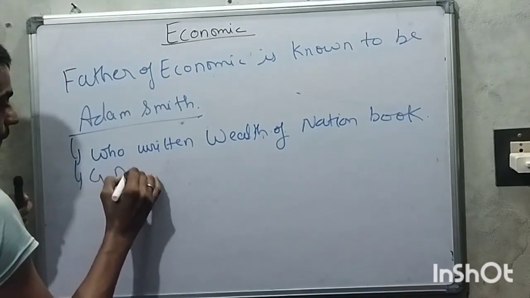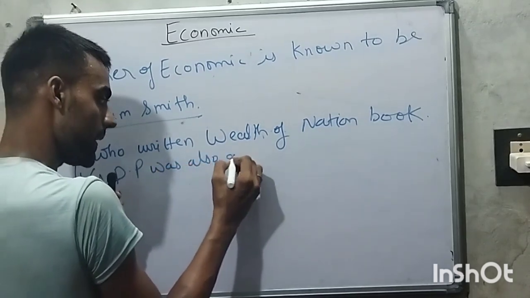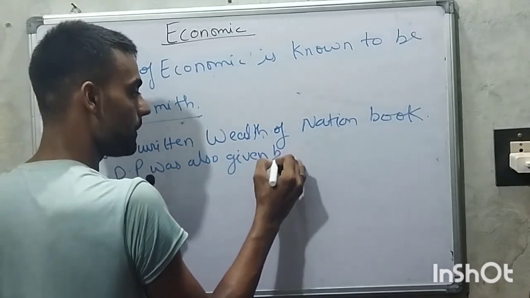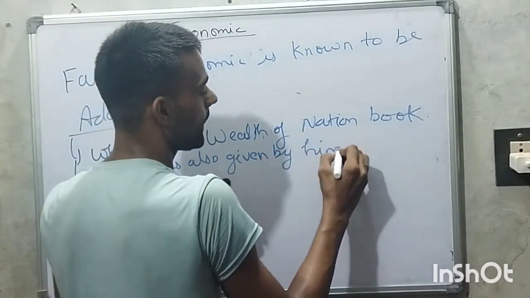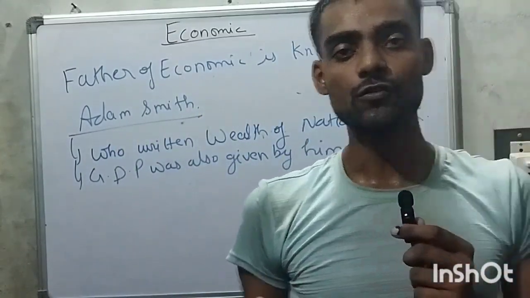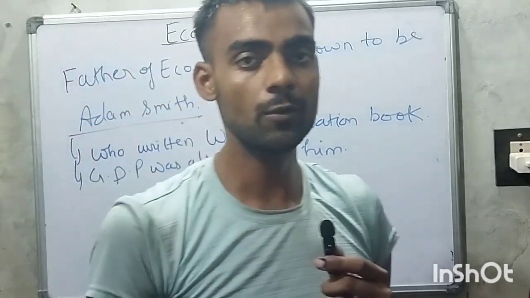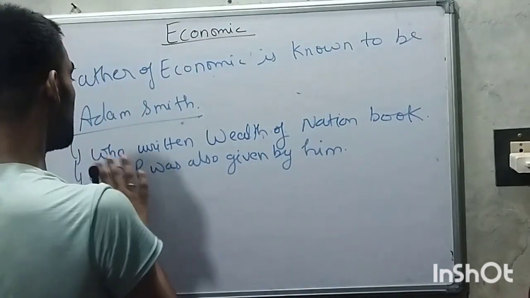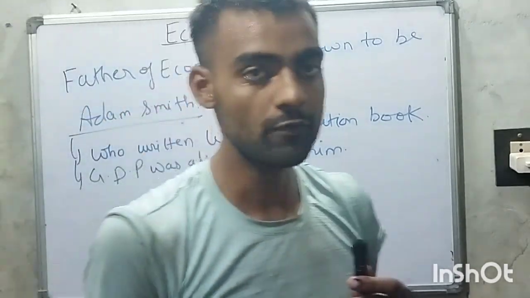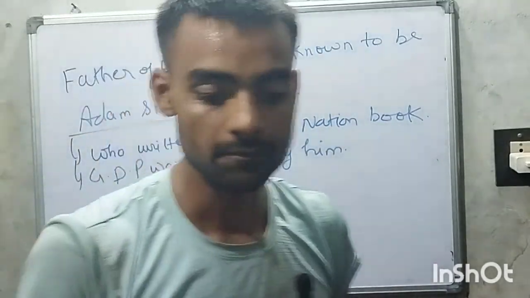GDP was also given by him. So the father of economics is Adam Smith, and GDP was also given by Adam Smith, and the book Wealth of Nations was also written by Adam Smith.